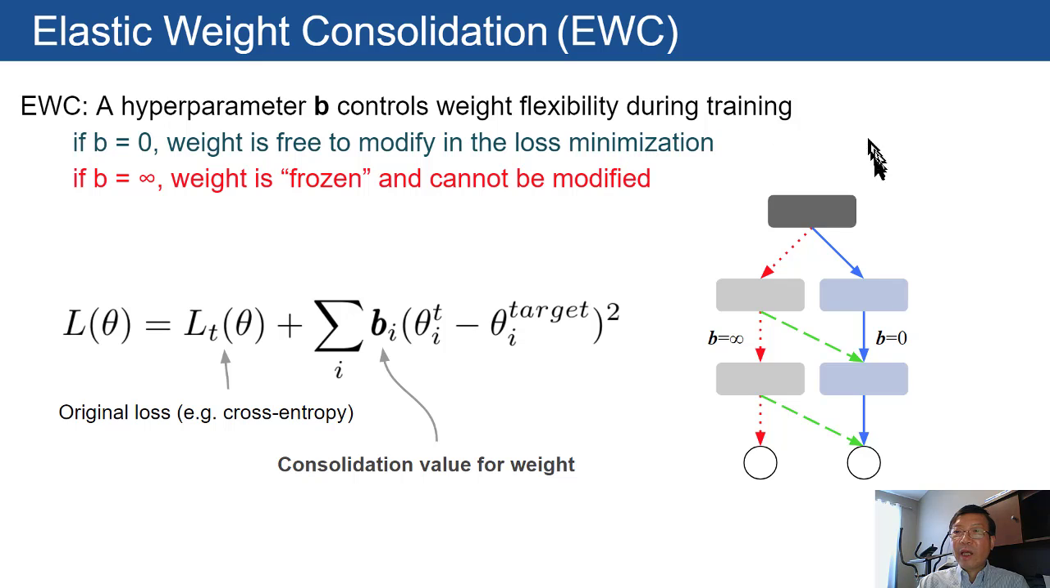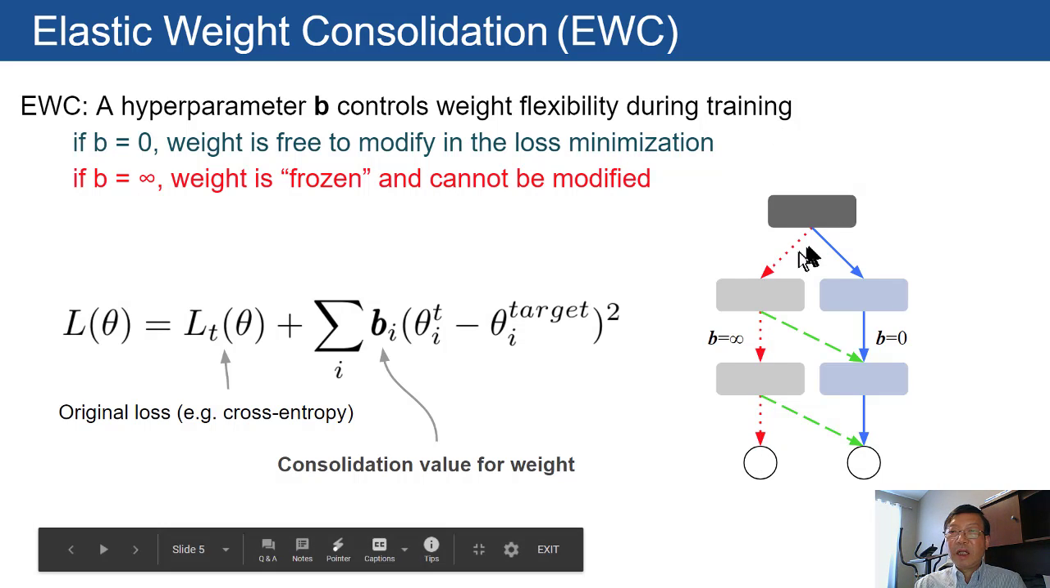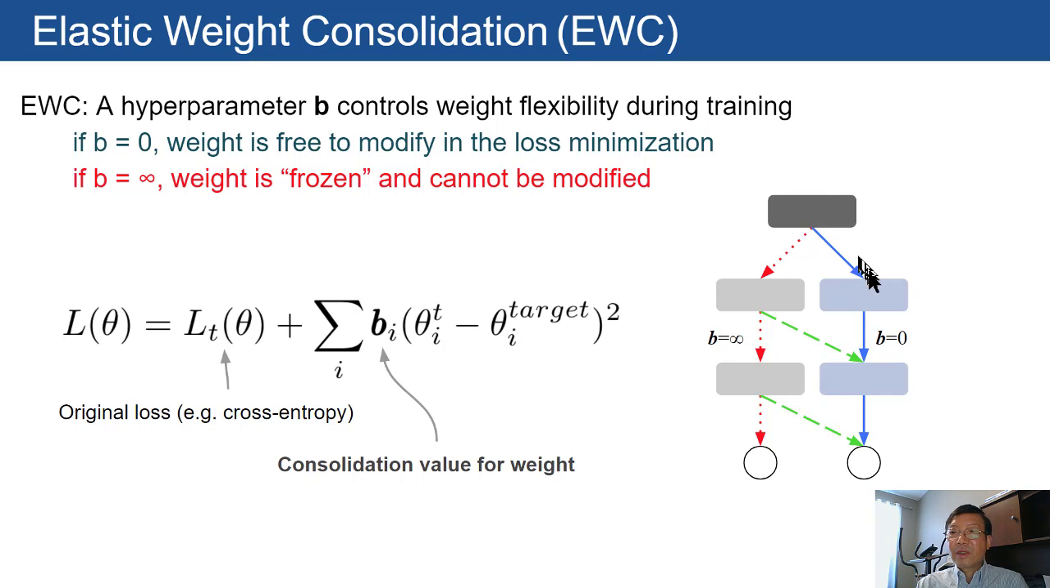In this case, we can assign in the deep neural nets some weights b to be infinitely large, so that these weights cannot be modified, or these weights will be frozen, and others b equal to 0, so those weights could be modified.